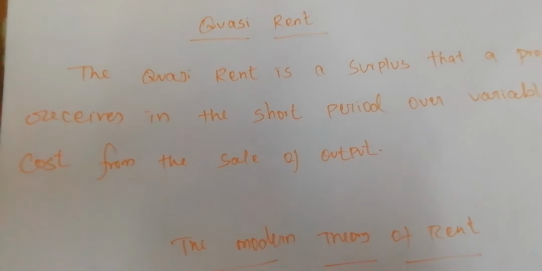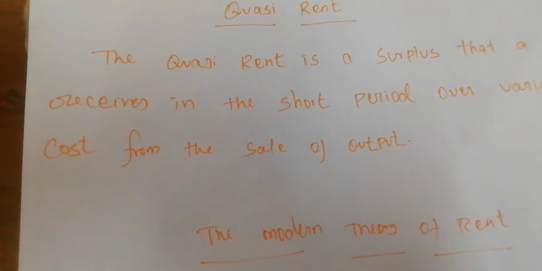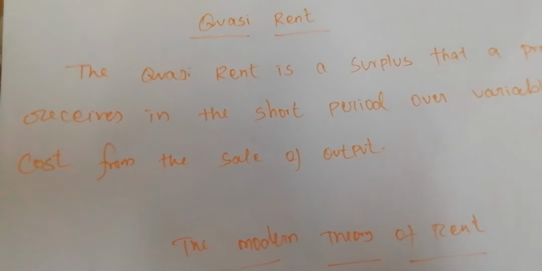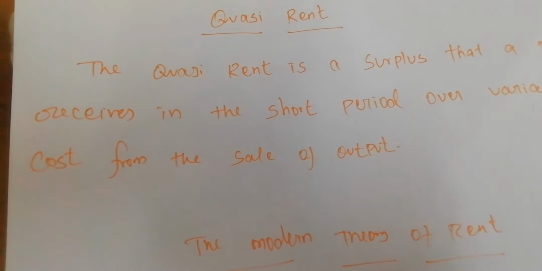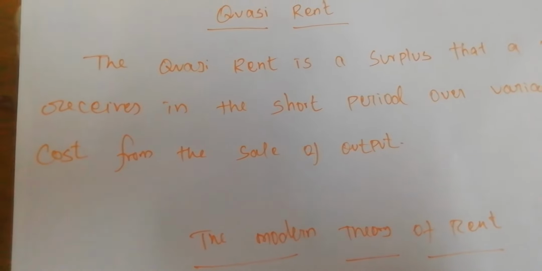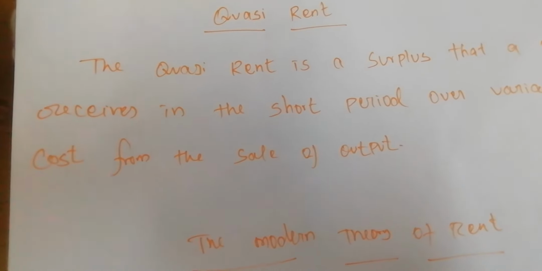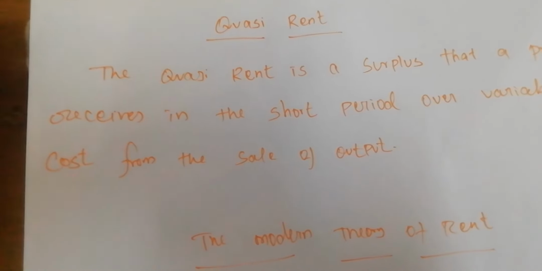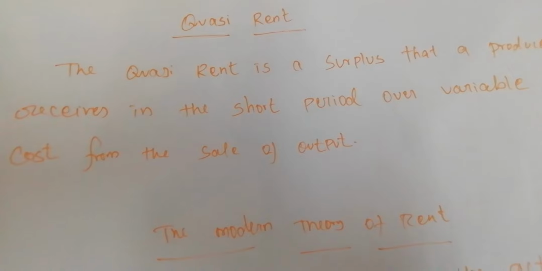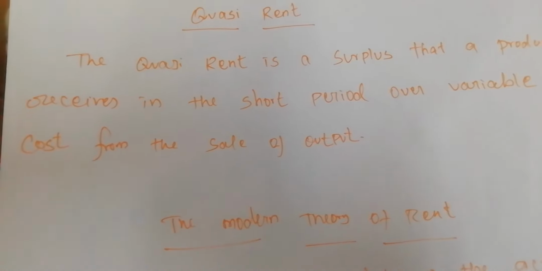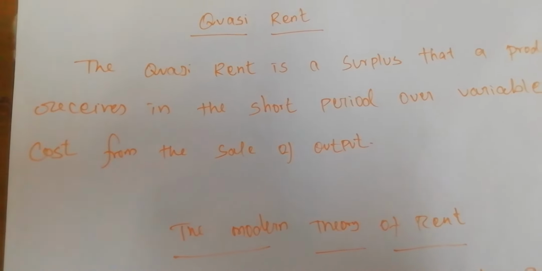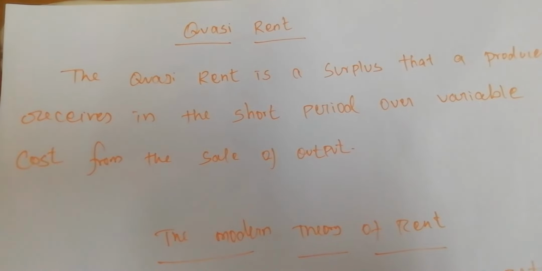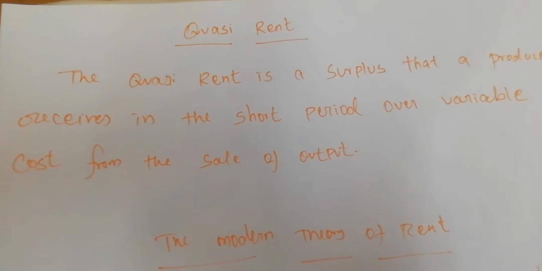But if we want to increase the supply of commodities within the short period, we have to make some effort. So we can apply some extra machineries, and these extra machineries and some plant will get some extra rent on the basis of demand. Within the short period, this plant or these machineries will get extra rent.